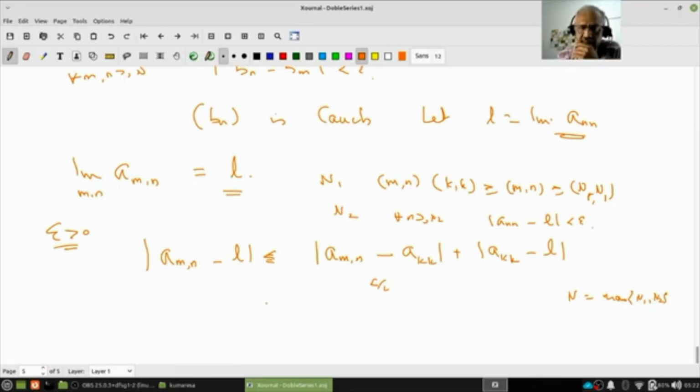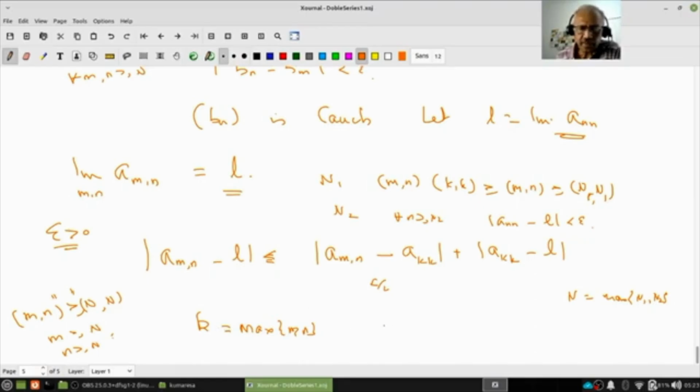Then what do I want? So let us assume mn is greater than or equal to NN. Again remember, greater than or equal to in my definition means little m is greater than or equal to capital N and little n is greater than or equal to capital N. Take k to be the maximum of m and n. And now let me assume m is greater than or equal to N and n is also greater than or equal to N, where N is the maximum of N1 and N2. You understand?